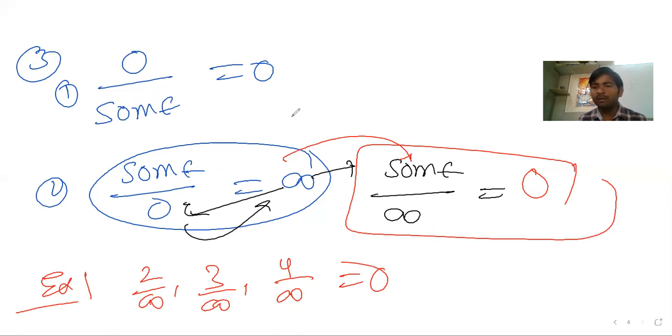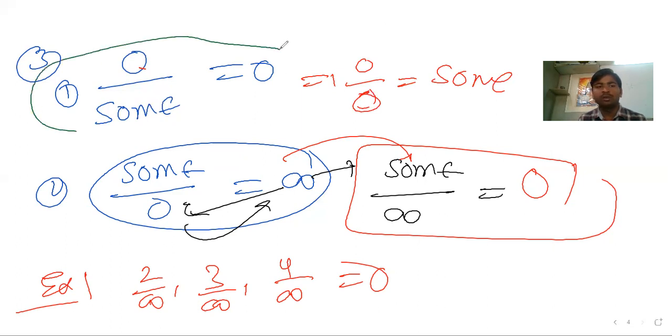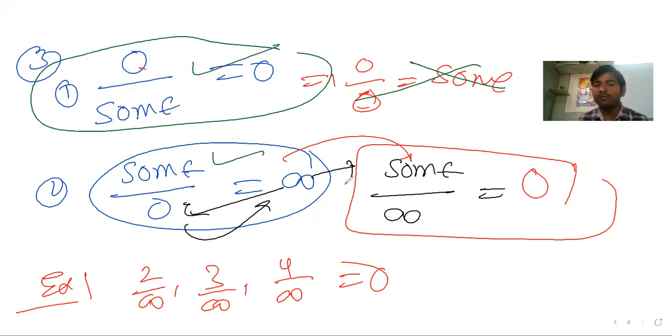Regarding this particular situation, we don't say that 0 by 0 is something. This case is wrong. Mathematically, it is wrong because we have other alternate methodology. So 0 by 0 being 0 is valid for this particular thing only, don't need to write it. Something by 0 is infinite, but something by infinite is 0. This is valid, this case is not valid. I hope it is very clear: 0 by something, something by 0.